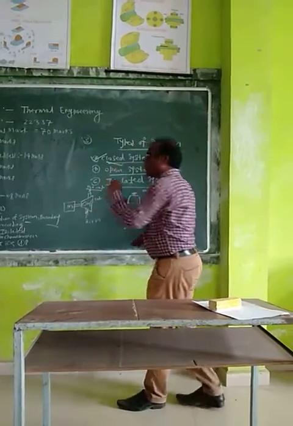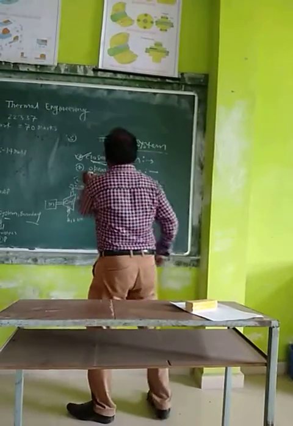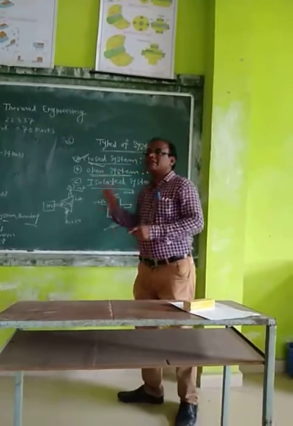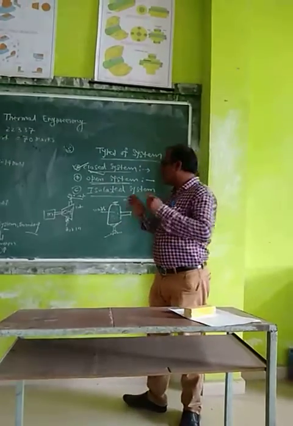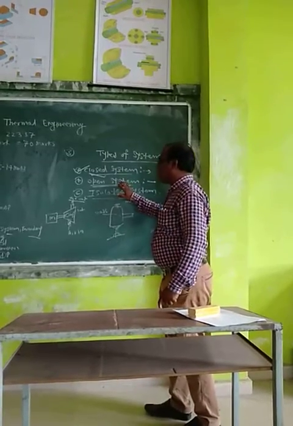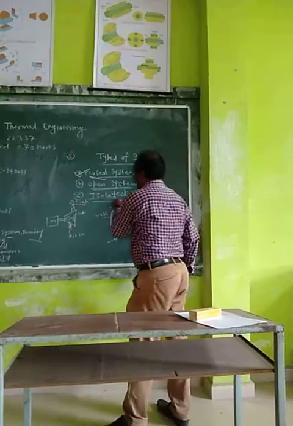Therefore energy also crosses the boundary of the system. Therefore the compressor is an example of an open system. Open system means the system in which mass as well as energy cross the boundary of the system.